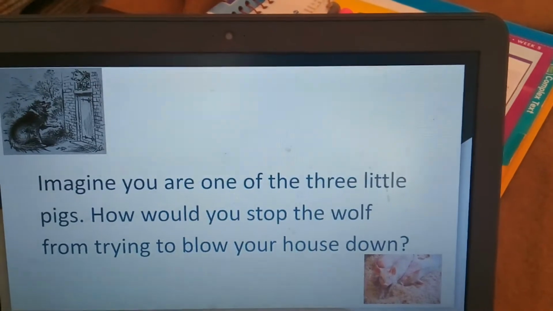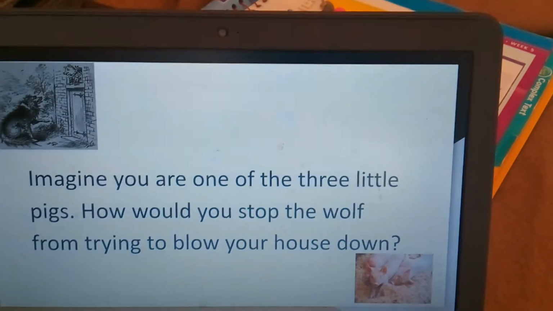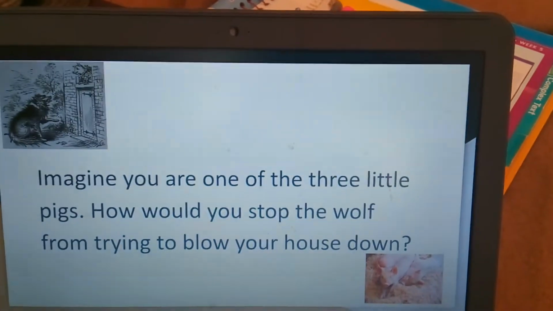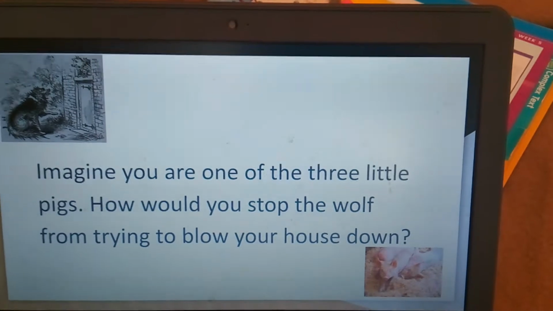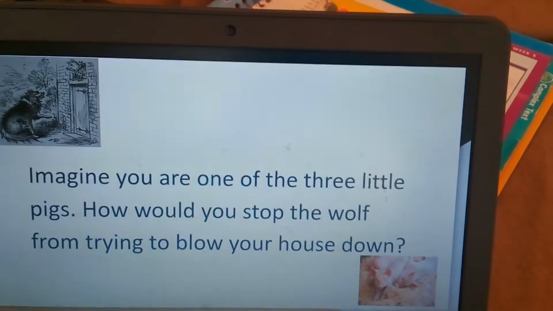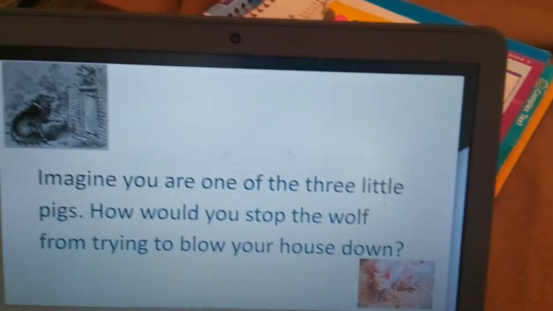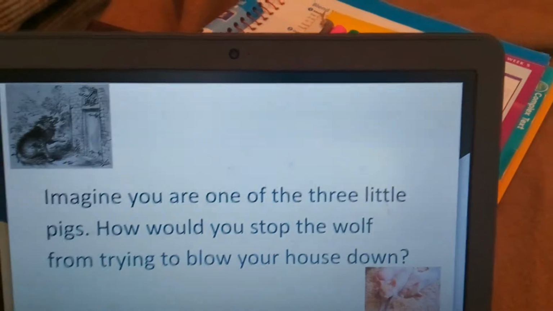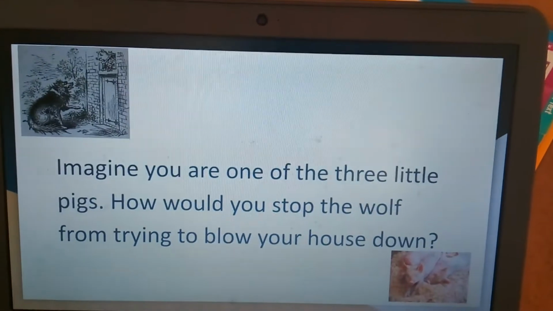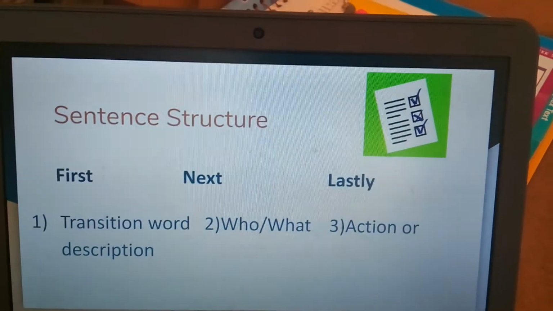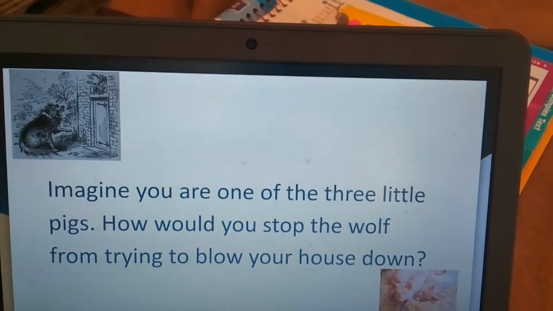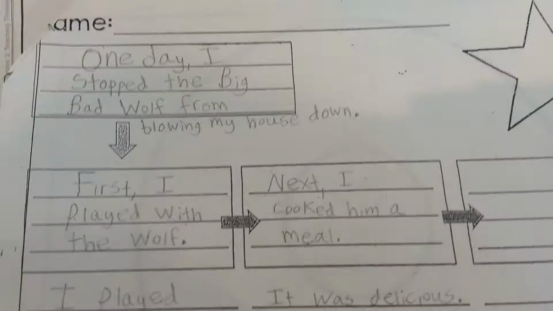It says, imagine you are one of the three little pigs. How would you stop the wolf from trying to blow your house down? So essentially, we are one of the pigs, and we need to come up with a plan on how we can not have that wolf blow our house down. You also remember that we came up with many ideas, and you guys planned them on your flea map.